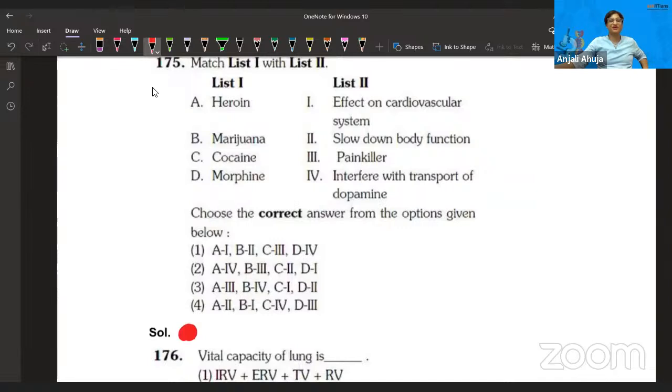Next, morphine, it is used in many of the medicines, cough syrups, all of them have morphine derivatives, it's a painkiller. D matches with third, you already know. D matches with third. That's the other option. Heroin, slow down body action. Okay. B6, B1, marijuana affect cardiovascular. I think that's good. C is matching with food, interfere with the transport of dopamine. Okay, that's the correct one. Very good. So guys, you should remember it as it is statement, and that's a very important one that you should remember.